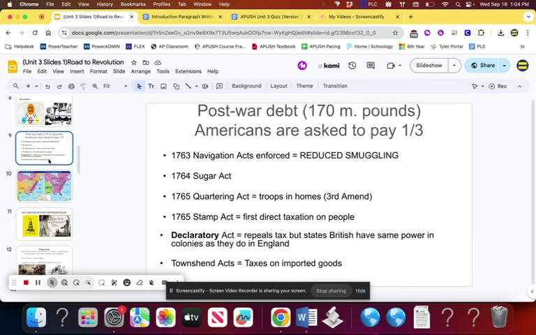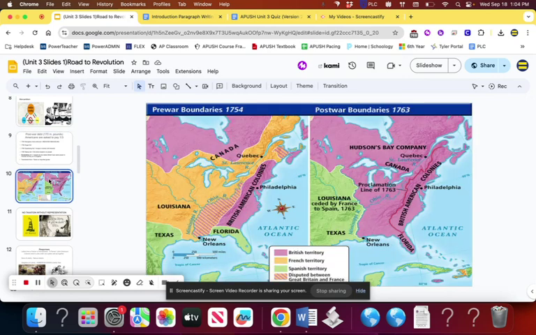Now, let me stop here for a second. On your quizzes, there are two different versions. I basically already told you what you're going to need to do when I give you a claim. One of those claims is going to be to explain the economic causes of the American Revolution. That's where you would focus on mercantilism, and you would focus on the different taxes, and maybe even the Proclamation Line that keeps America out of territory for the fur trade, as shown in the picture here.